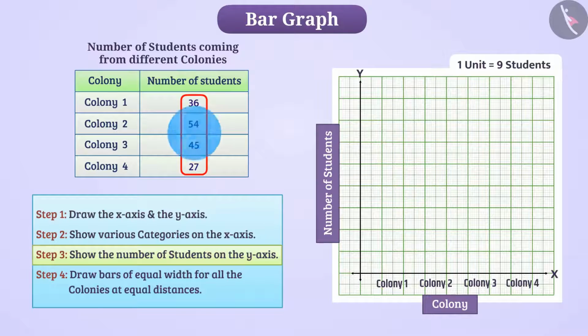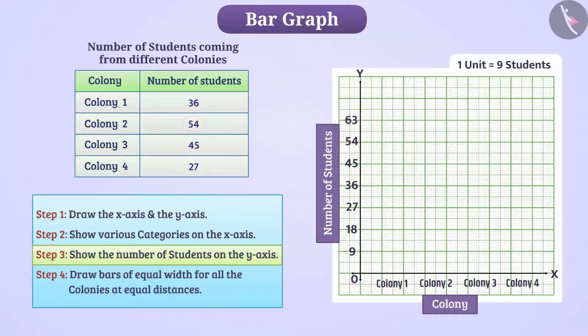Because all the numbers are multiples of 9, we will be able to represent these numbers. In this way, we will show the numbers 0, 9, 18, etc. on the y-axis. The maximum value here is 54, but for our convenience, we have taken numbers up to 63 on the y-axis.